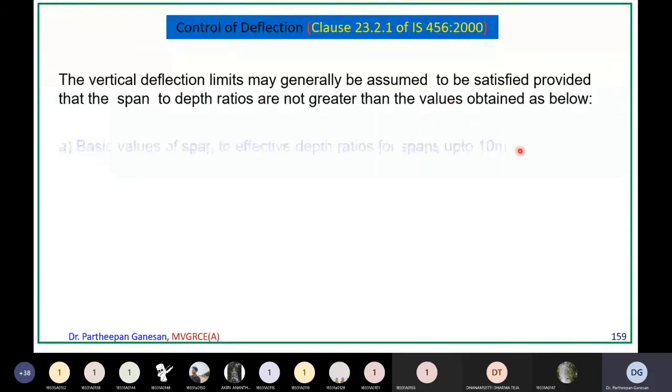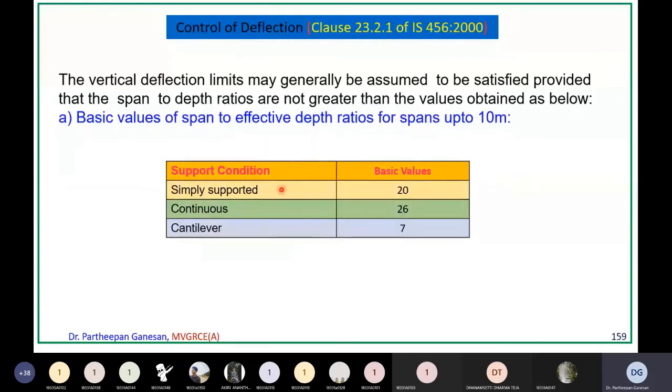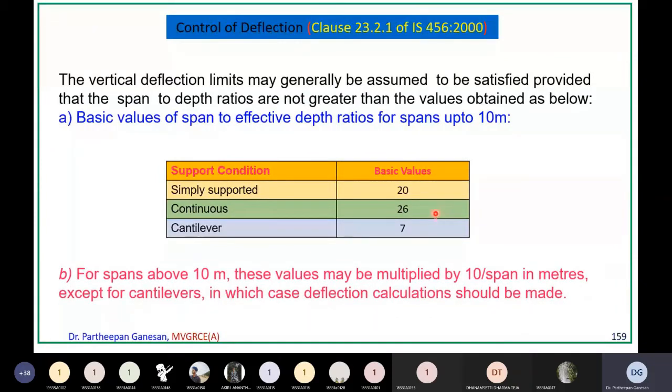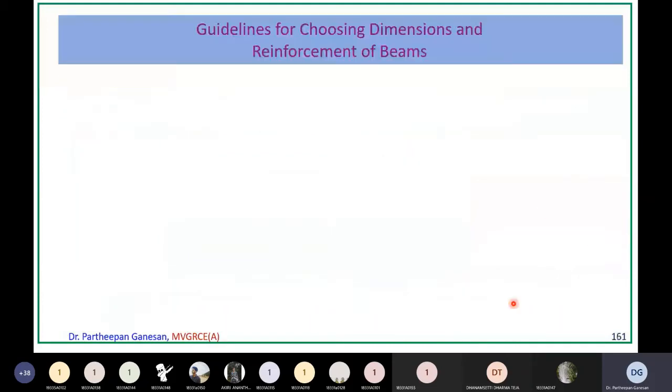Okay, so these are what I discussed: basic value of span. This is in the code. I just retyped it here, just for the sake of clarity. Now, if the span is more than 10 meter, this should be multiplied by 10 by span. Now, these are all already discussed.